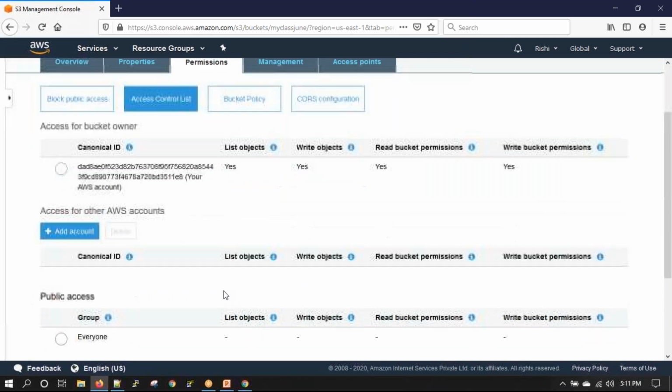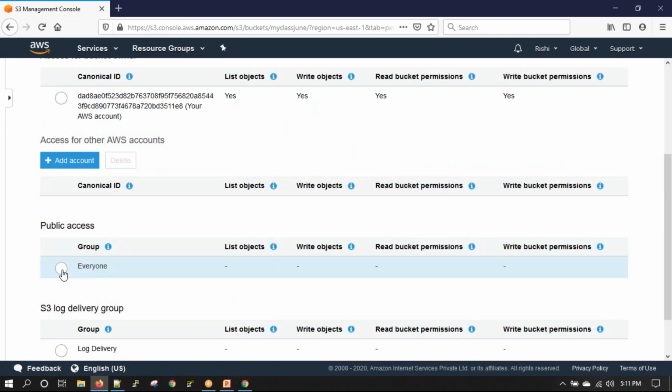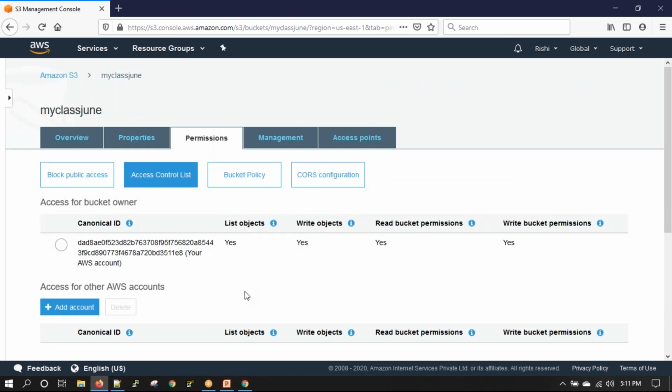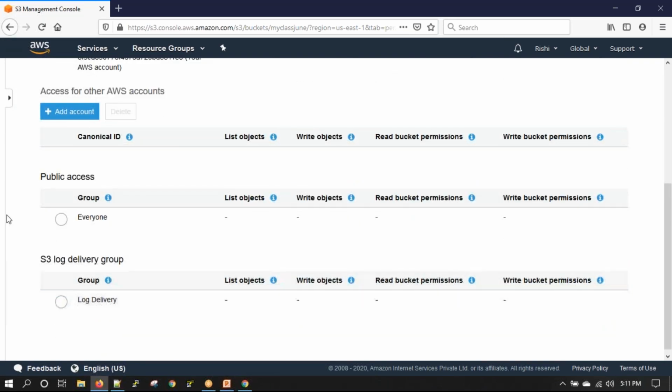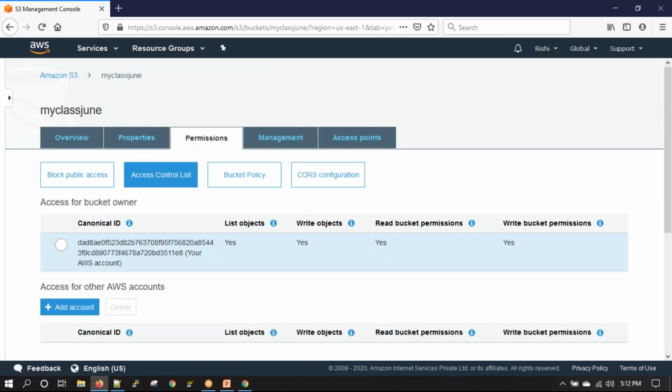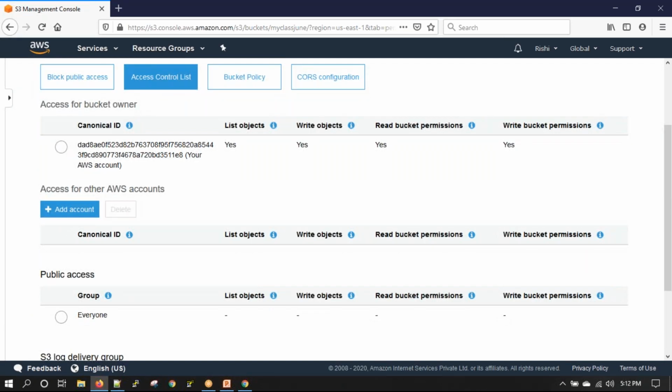See, this is gone. So whenever you are making your objects public, you should be very sure what you are uploading in the bucket. If you are not sure what is going to be in the bucket, this should never be enabled. It could become quite a security risk. A number of times you might have heard news or read on technical forums that somebody's data on S3 is public or accessible to everyone.